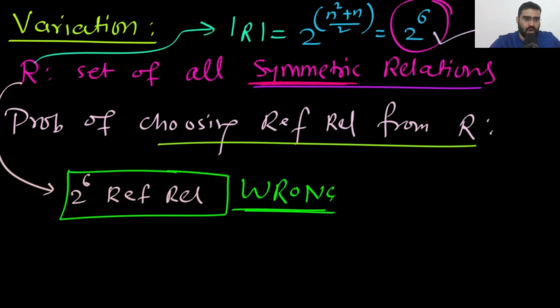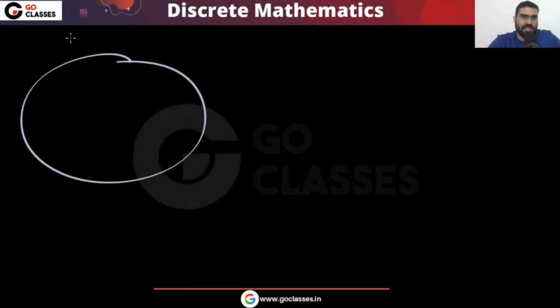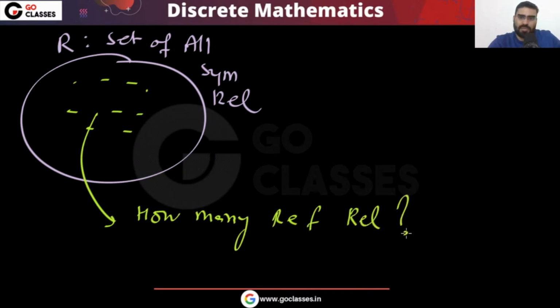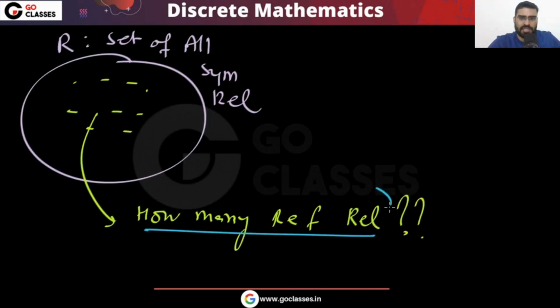Now, in this R, how many? So this is your relation R. Basically, this is your set of all symmetric relations. Now in this, how many reflexive relations do we have? You can calculate this very easily. Basically, we want to find how many relations are both symmetric and reflexive. So this is the calculation we want to have.